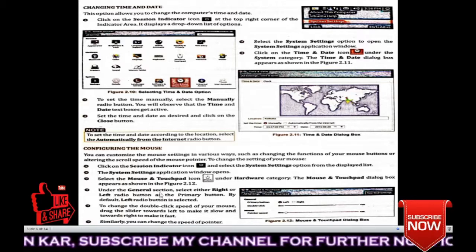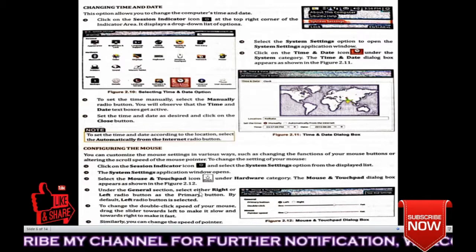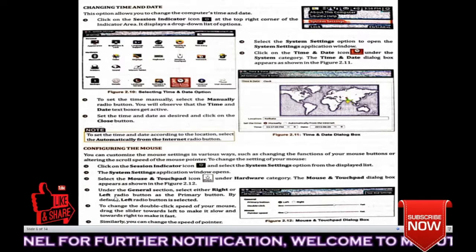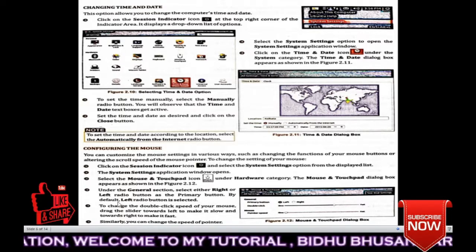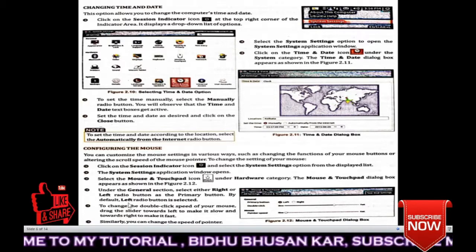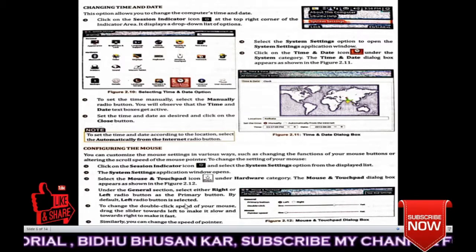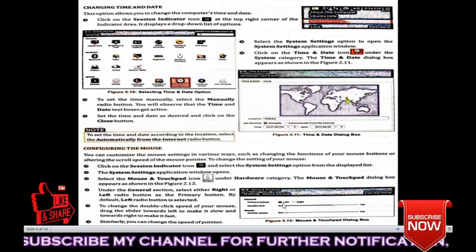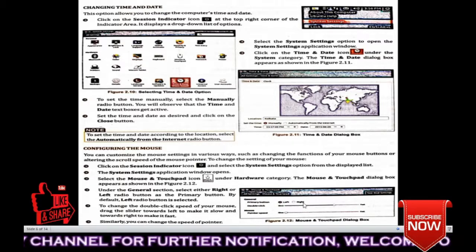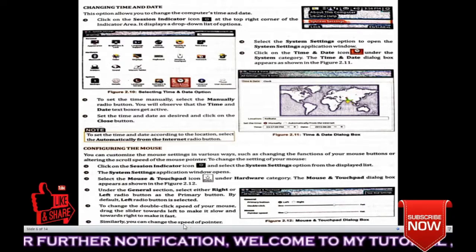Under the general section, select either the right or left radio button as the primary button, but by default the left radio button is selected. Okay, see, by default the left radio button is selected. You can choose left or right as per your choice.